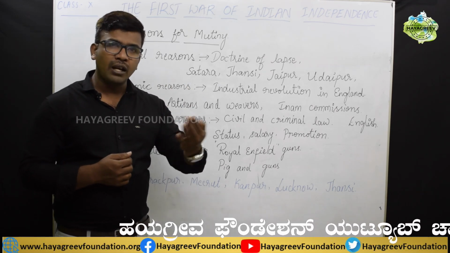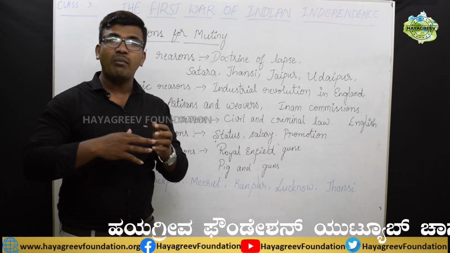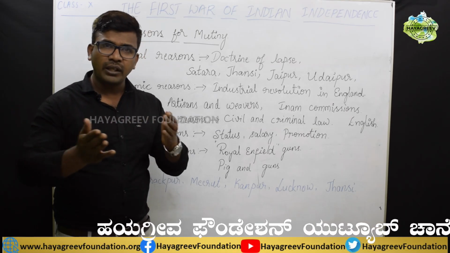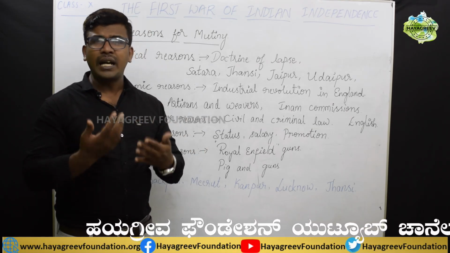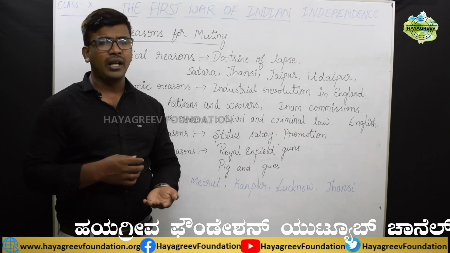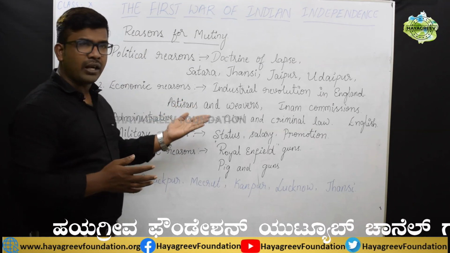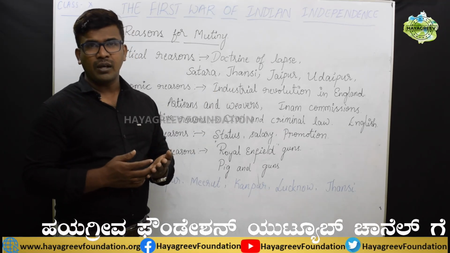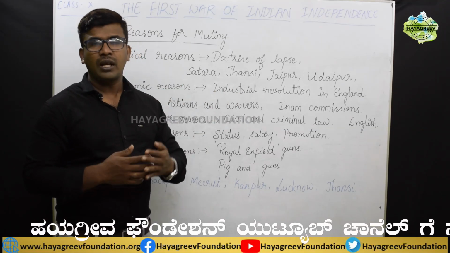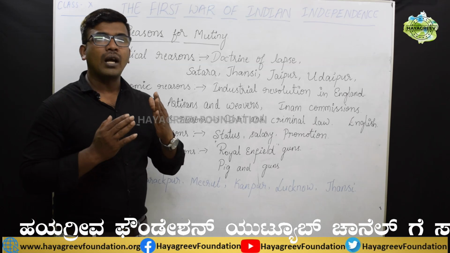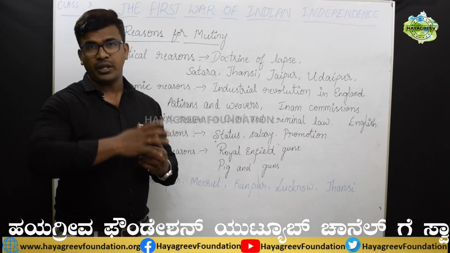By implementing the Inam Commission, whatever Inam lands were given to the farmers, they took everything back. Because of this, Indian farmers financially suffered a lot. Thus, for economic reasons, the laborers and the farmers were unhappy against the British.